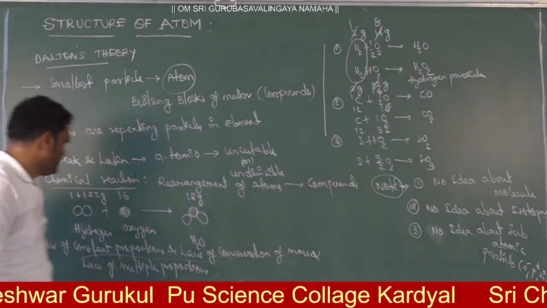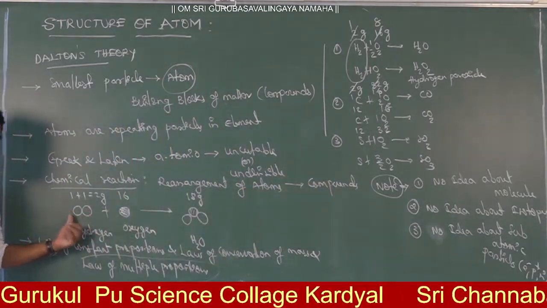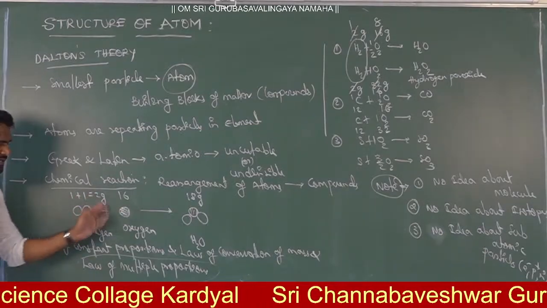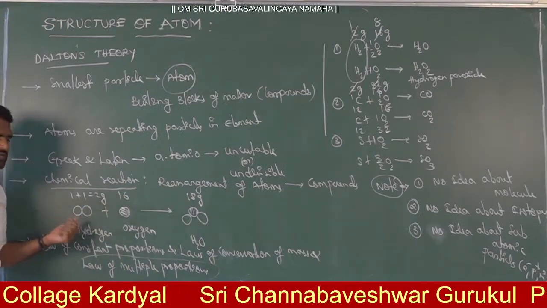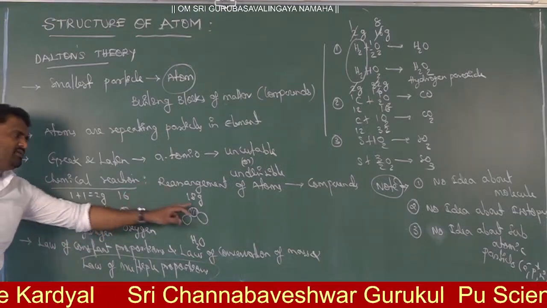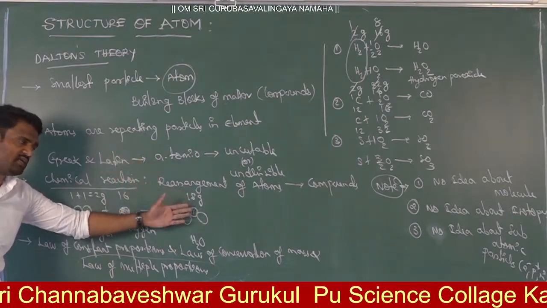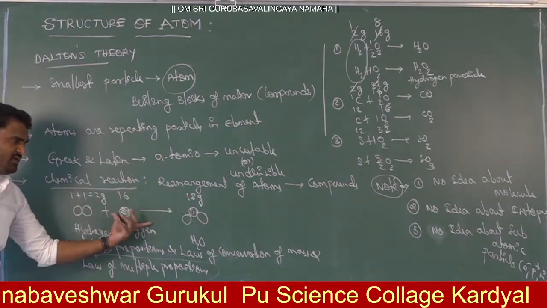Let me give an example. Here are the hydrogen atoms, and they are rearranging. Earlier we have only hydrogen atoms, and on one side we have separate oxygen atoms. Now these hydrogen atoms are arranging around oxygen. Two hydrogen atoms are arranging on one oxygen, and as a result you get water. This is said to be a chemical reaction.